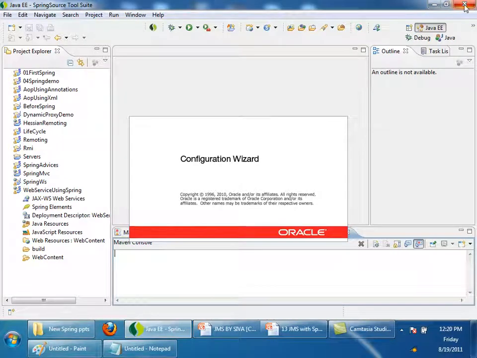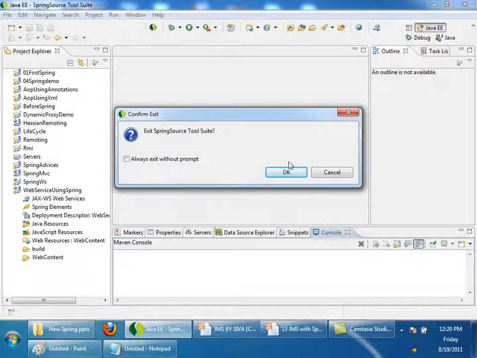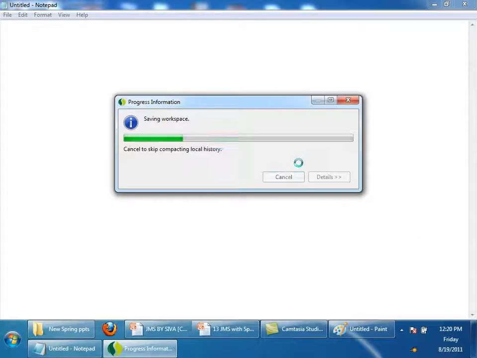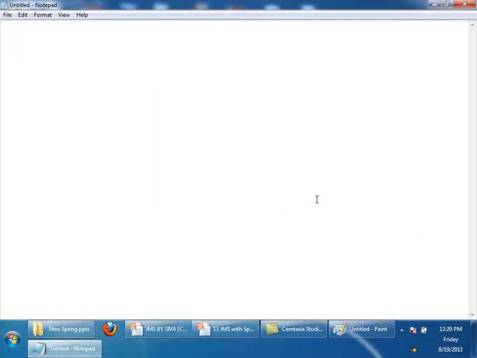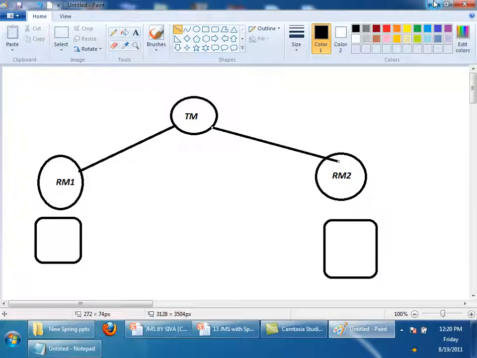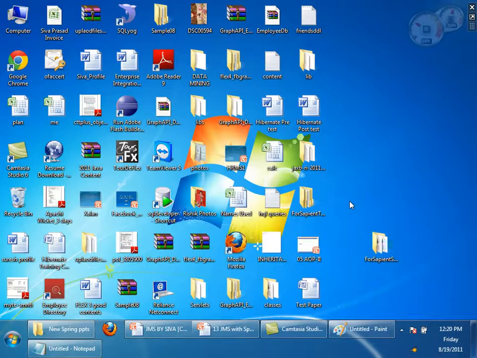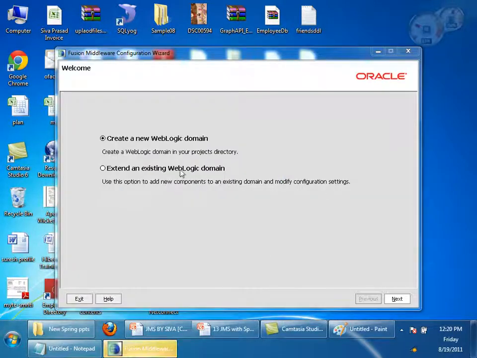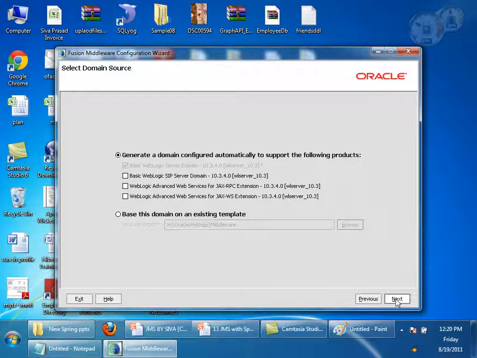I'll close my SpringSource Tool Suite for some time because a lot of memory will be consumed. STS is a bit heavier than Eclipse. Okay, now we'll create a new WebLogic domain. Take the defaults.